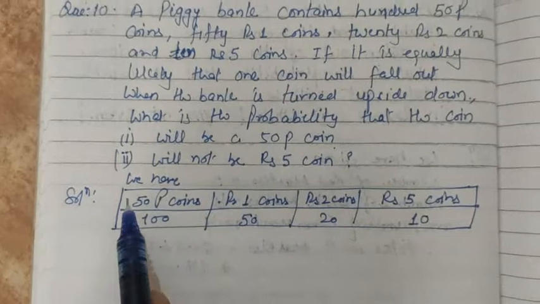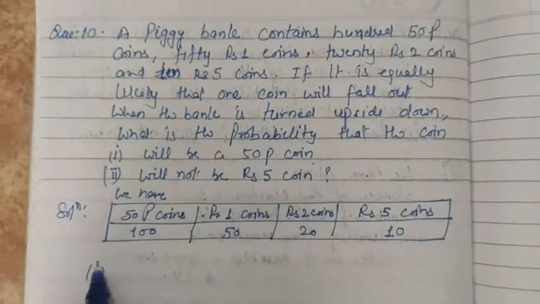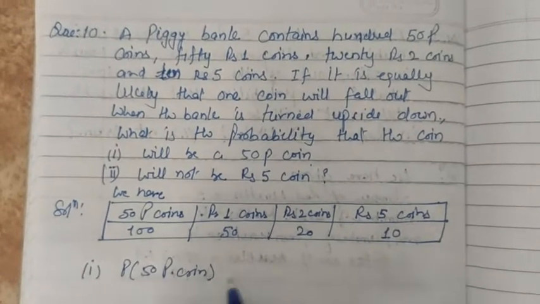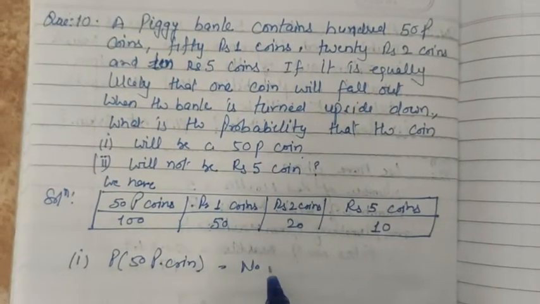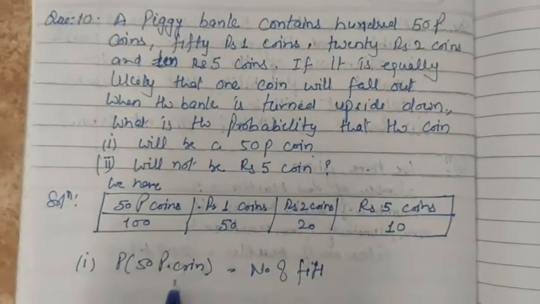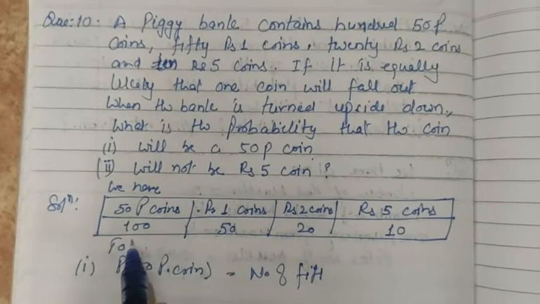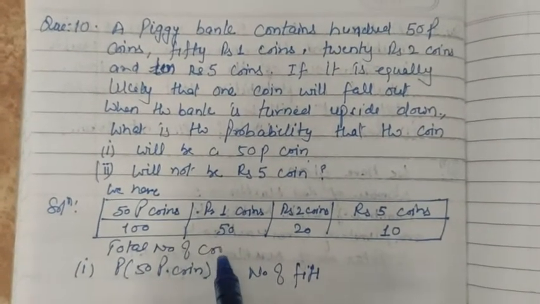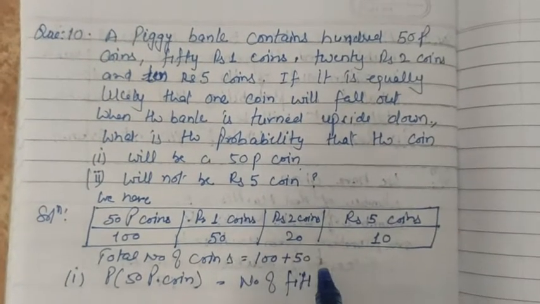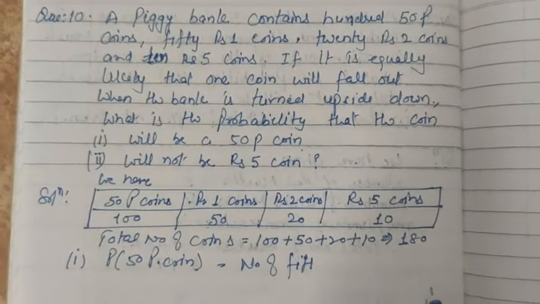So now in the first part we are to find the probability of a 50 paisa coin. Before that, first of all find the total number of coins that we have, equal to 100 plus 50 plus 20 plus 10. This becomes 180. So we have 180 coins total.